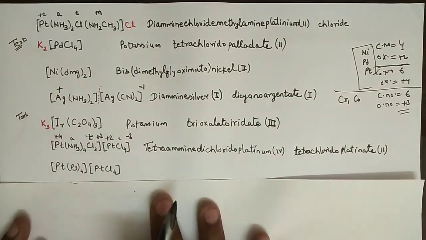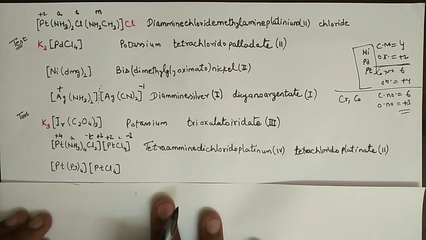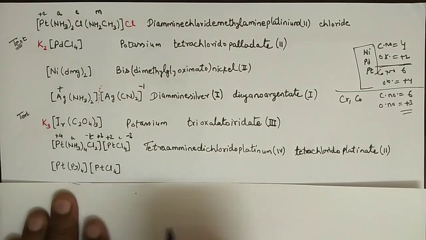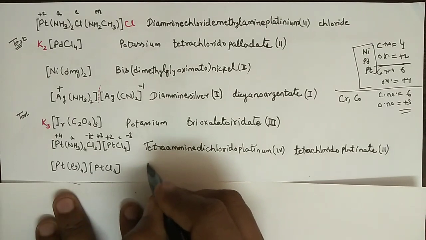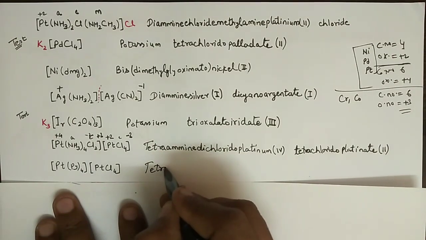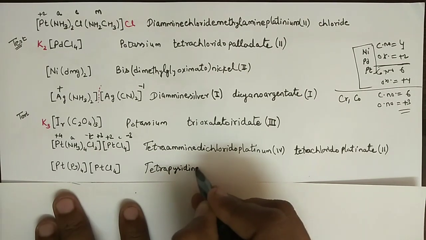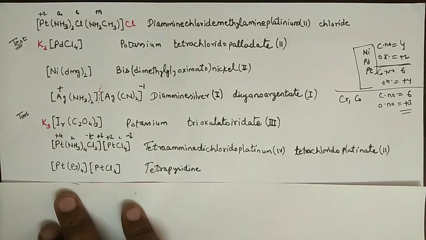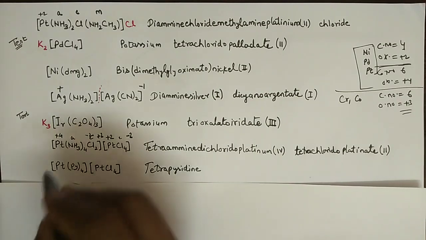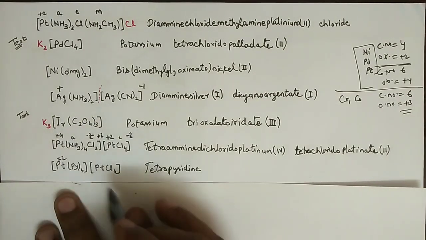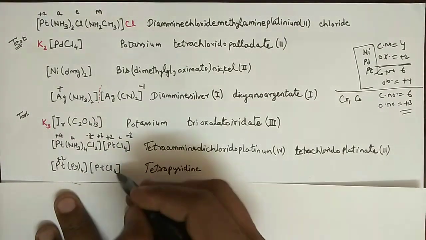Next, again we have platinum with 4 pyridine, so we will write it tetrapyridine. Now the oxidation number of platinum must be +2 because the coordination number is 4.